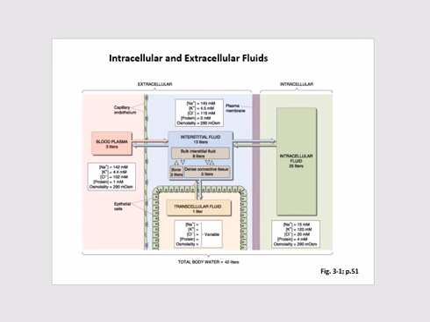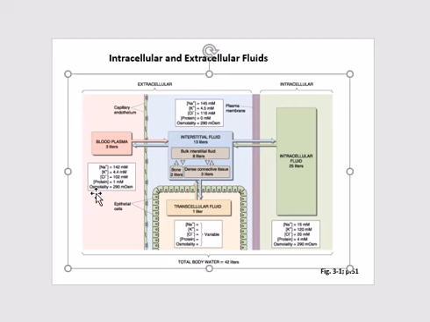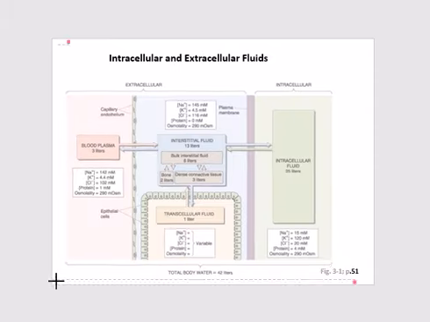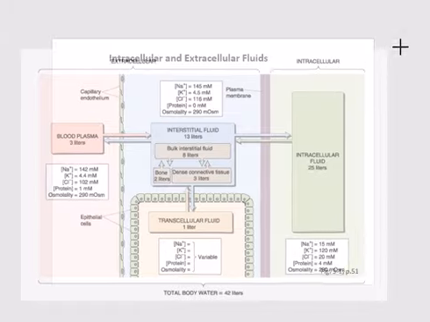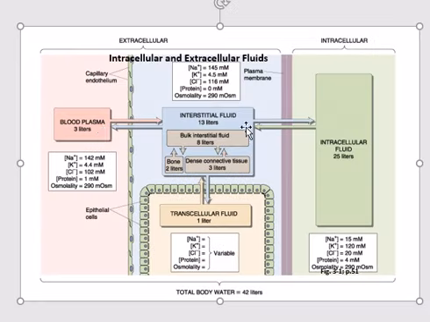Now this is an important diagram that you will study in more detail in second year, that what is the amount of, let me enlarge it, different types of fluid. So there are intracellular fluids and there are extracellular fluids. In the intracellular fluid there are 25 liters.